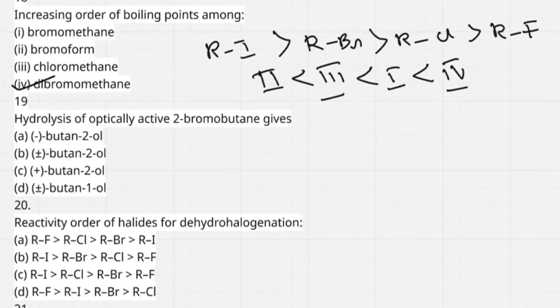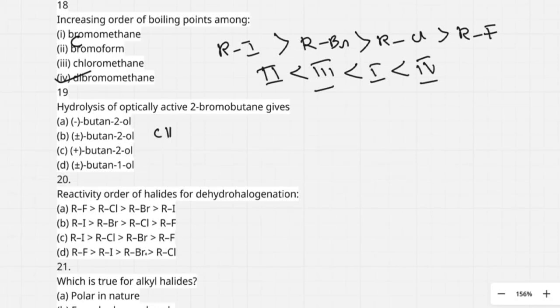See here, hydrolysis of optically active 2-bromobutane. First I write 2-bromobutane here: CH3, at position 2 you have bromine, then positions 1, 2, 3, 4, CH2, CH3.